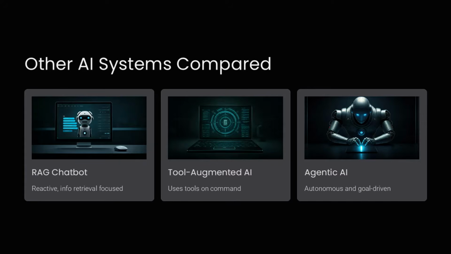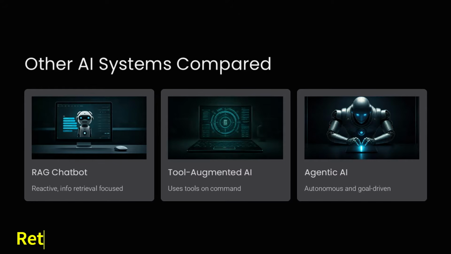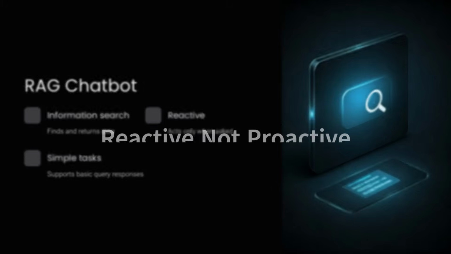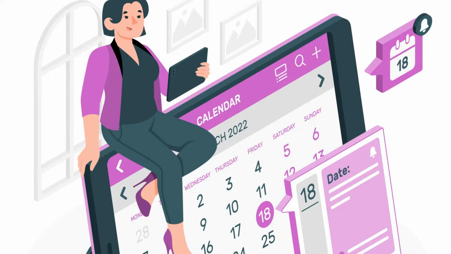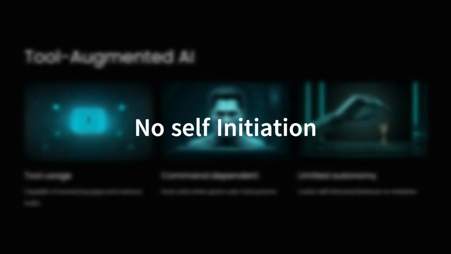To fully appreciate this, let us now compare it with two other AI approaches you may have heard about: retrieval augmented generation, RAG chatbots, and tool augmented AI. A RAG chatbot excels at retrieving information from large databases and answering questions, but only when someone asks it. It's reactive, not proactive. A tool-augmented AI can interact with external systems like calendars or email. However, it still needs to be told exactly what to do. It won't take the initiative on its own.